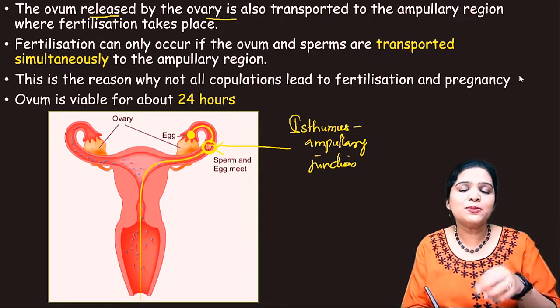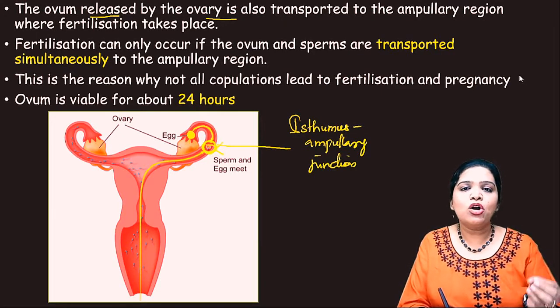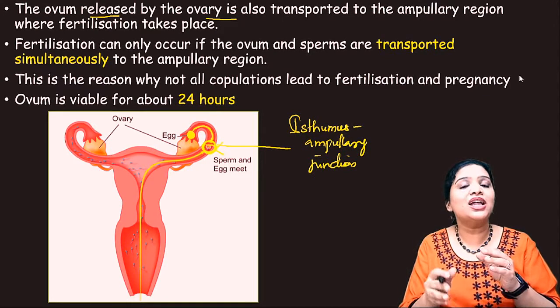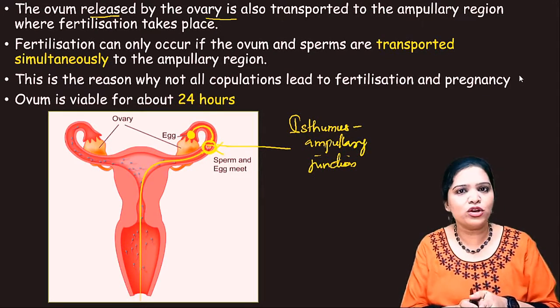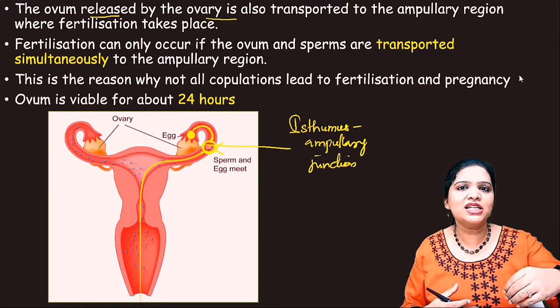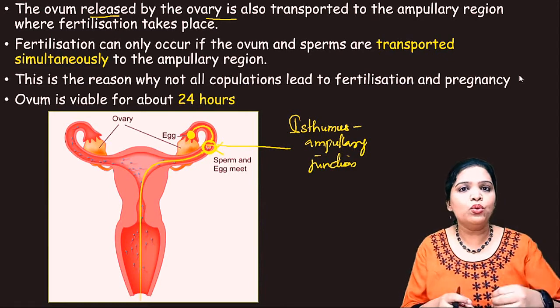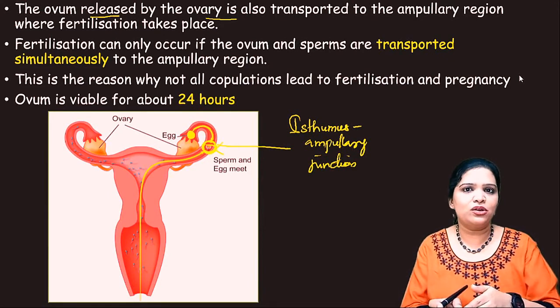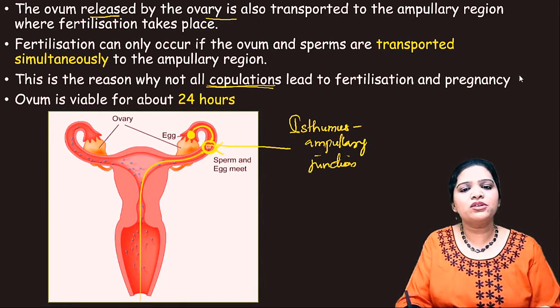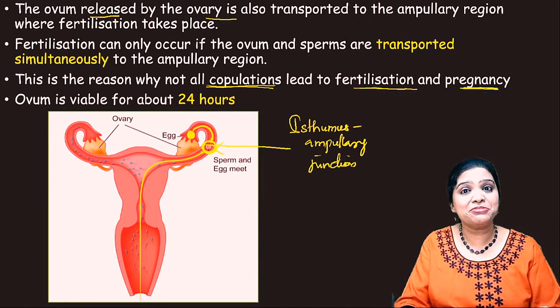Suppose only the sperm is moving and the egg is not moving from the ampulla region to the ampullary junction; at that time fertilization will not occur. So for successful fertilization, both the sperm and the egg should move and meet in that particular junction. That is the reason why not all sexual intercourse leads to fertilization and pregnancy.